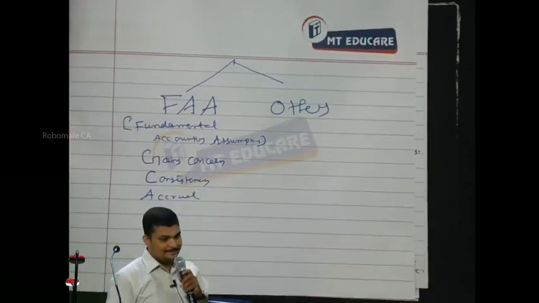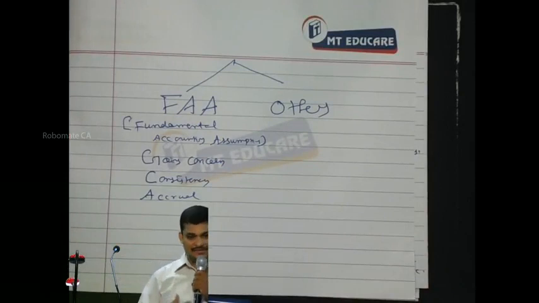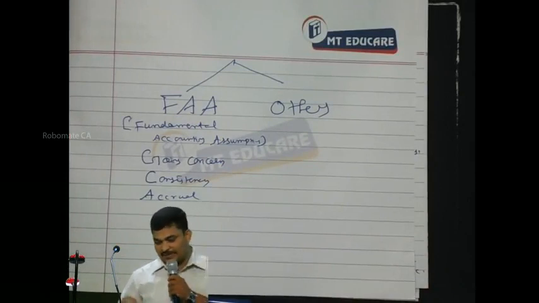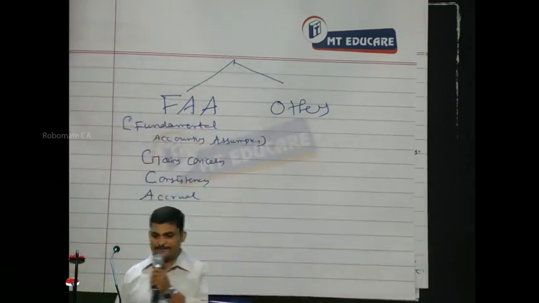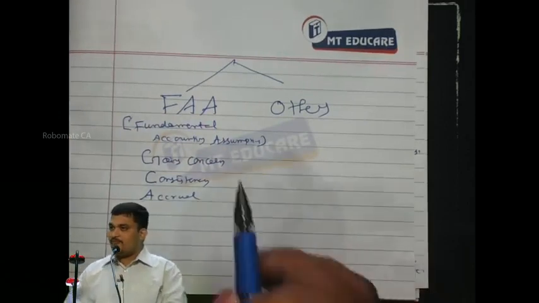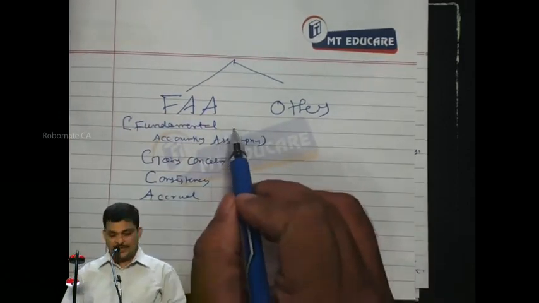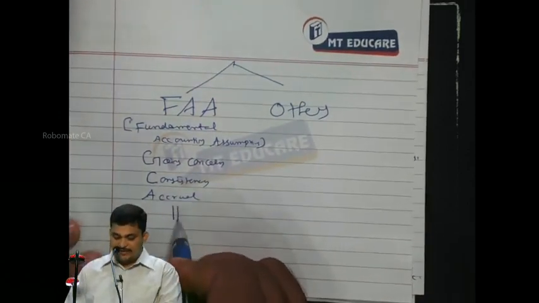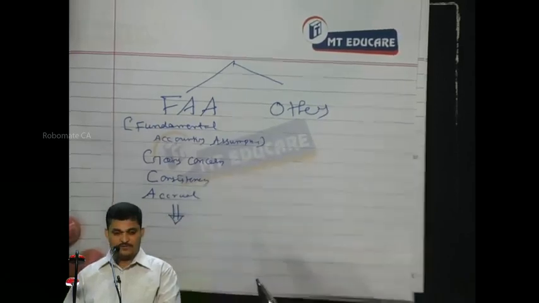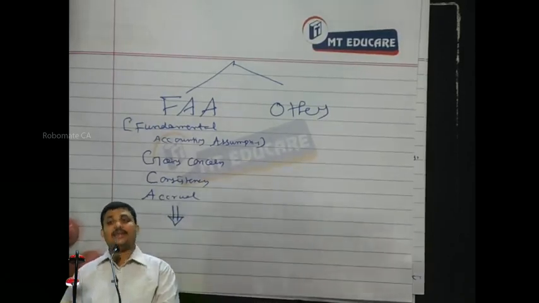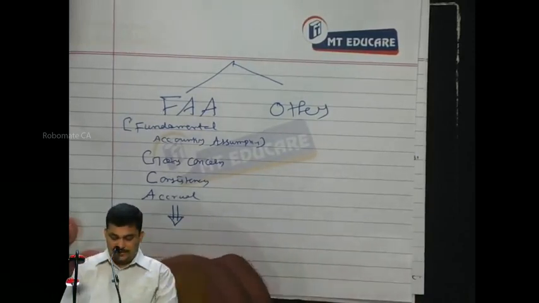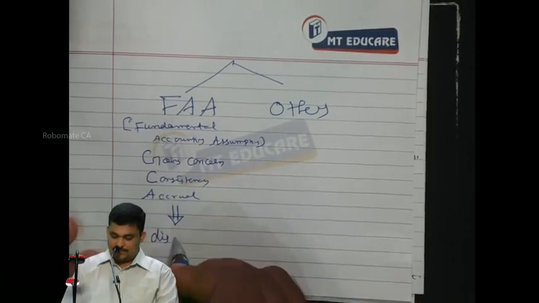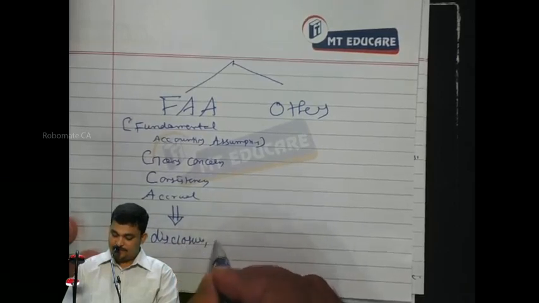So we understand that there are three fundamental assumptions, which we call fundamental accounting assumptions, and any others are accounting policies. Now, what is the basic need for classification? The accounting policies that you have followed need not be disclosed if they are followed. No disclosure if followed.